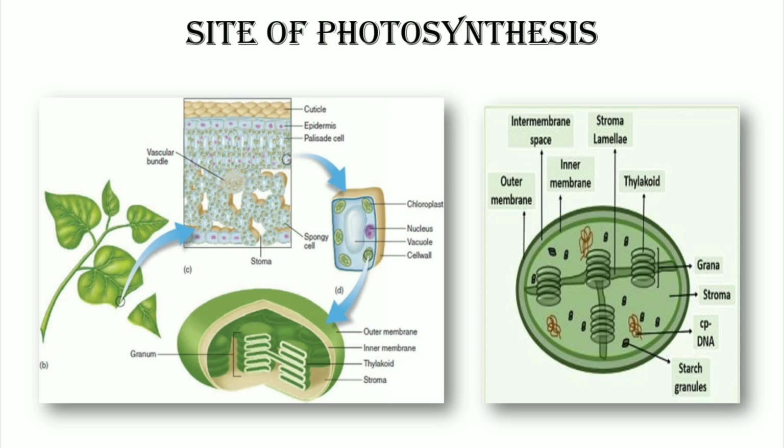The thickness of the two membranes, including the periplastidial space, is approximately 300 angstrom units. The ground substance of the chloroplast is filled with a hydrophilic matrix known as stroma.